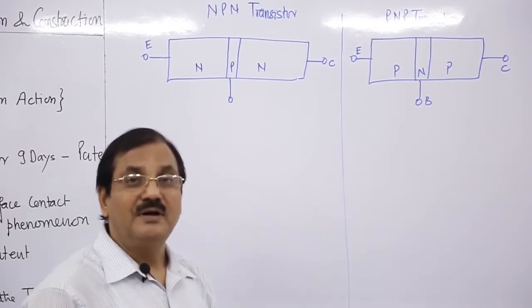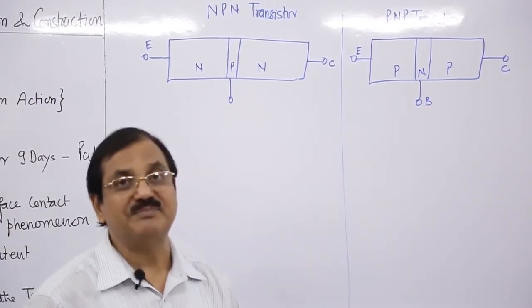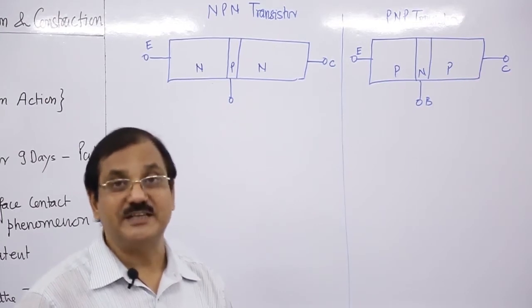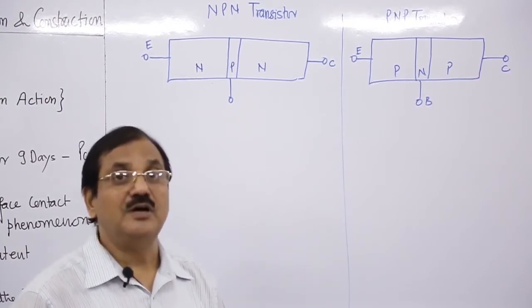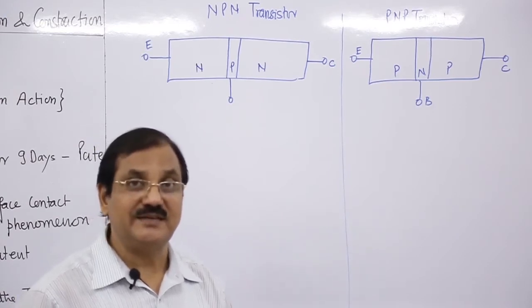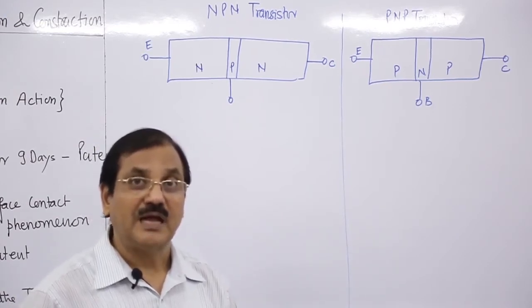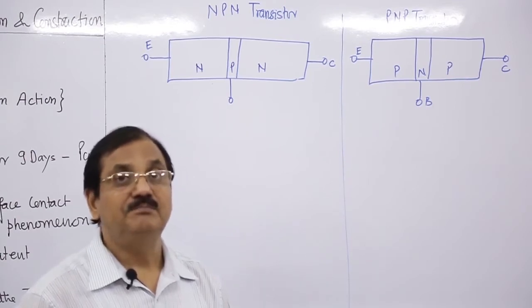So, as we have the concept about the charge carriers, we have electrons as majority charge carriers in N type and holes in P type.